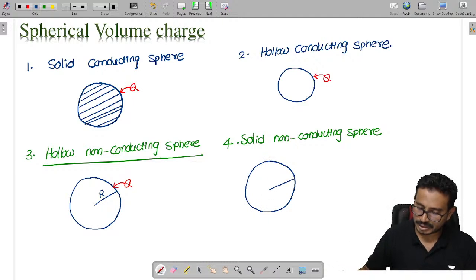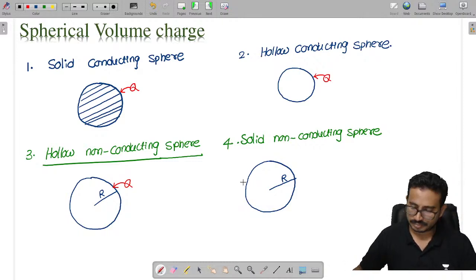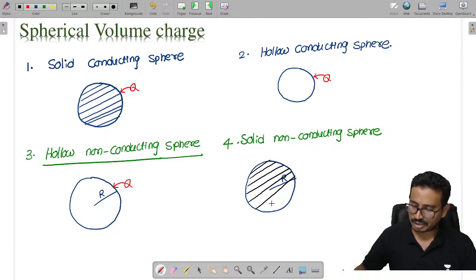This is a sphere of radius capital R. This is solid. Here we have material, and it is a non-conductor also.